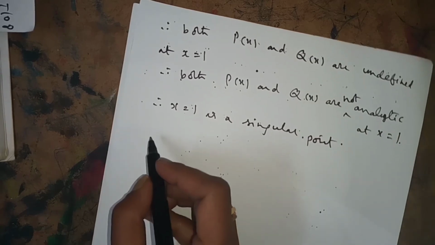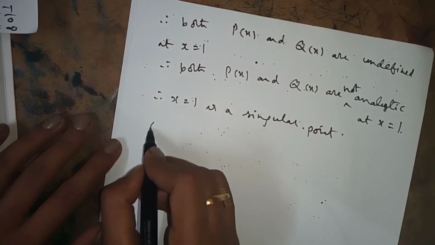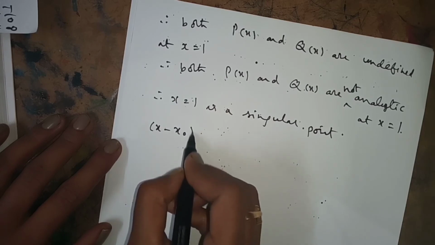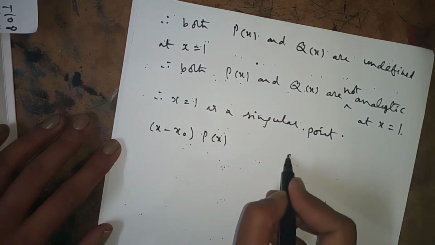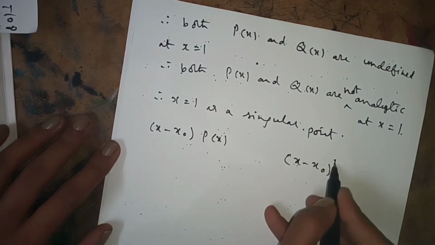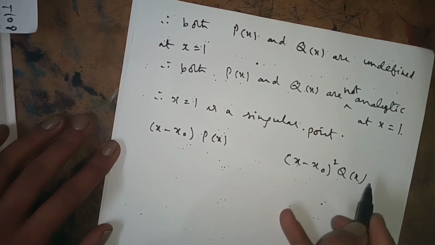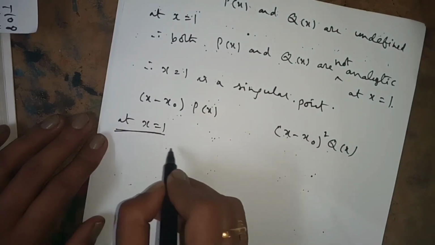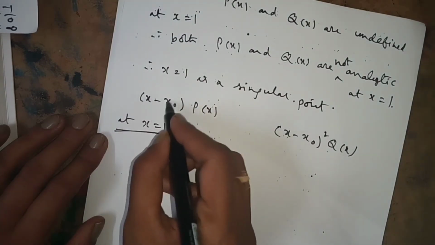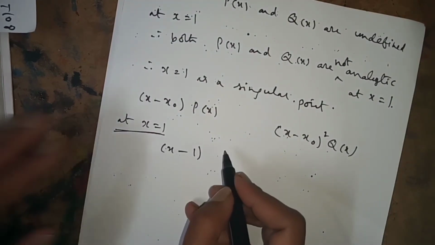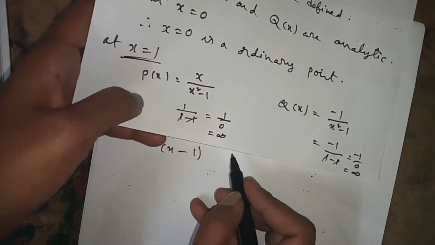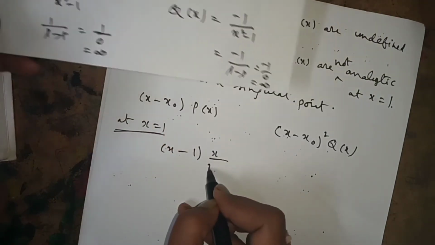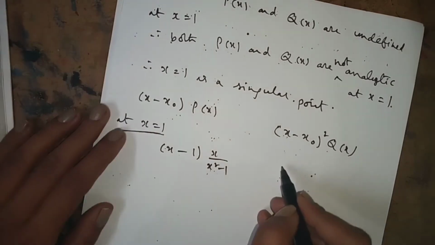Now we have to find whether it is regular or irregular. What is the formula? (x − x₀)P(x) and (x − x₀)²Q(x). We will check at x = 1, our point x₀ is 1. (x − 1) into P(x): how much is our P(x)? x/(x² − 1).